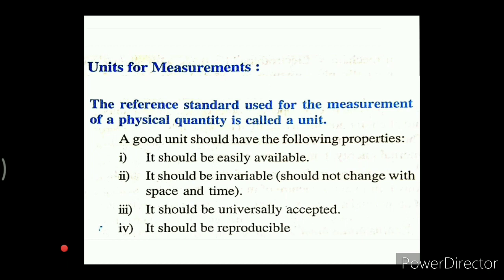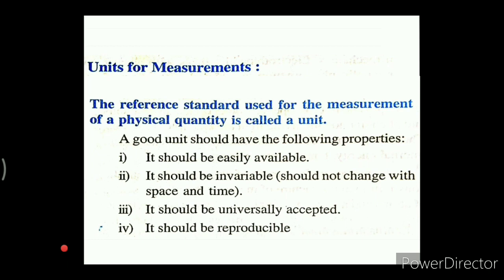Any physical quantity can be measured and expressed in terms of a number and unit. For example, if we say that the length of a rod is 5 meter, it means that its length is 5 times as large as a certain standard length called meter, which is the unit. Hence, for the measurement of a physical quantity, we need a certain reference standard.